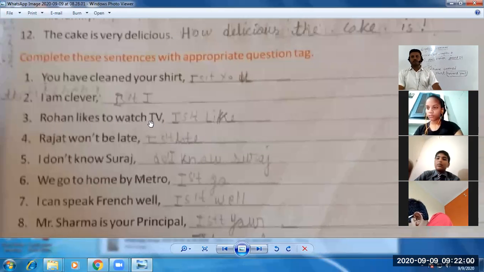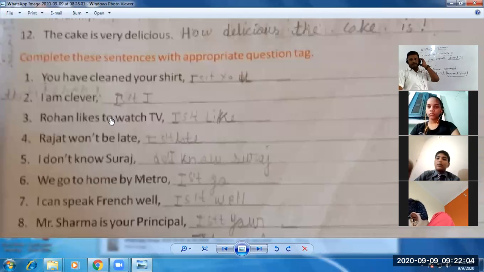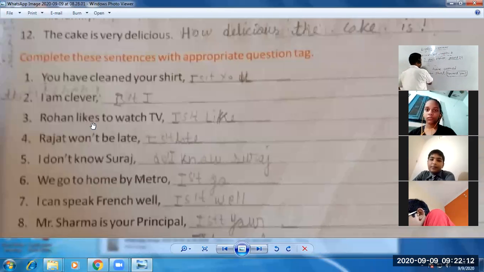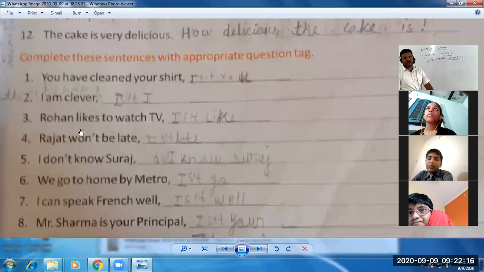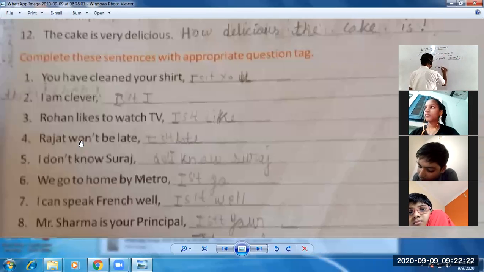Tag questions. Let's talk about the third sentence. Rohan likes to watch TV, students. So you need to make the question tag of this sentence. So clearly you can see it's present indefinite. So in present indefinite we use do, does. Do, does का use होता है. Rohan is the third person singular, so we'll use doesn't. Doesn't he?